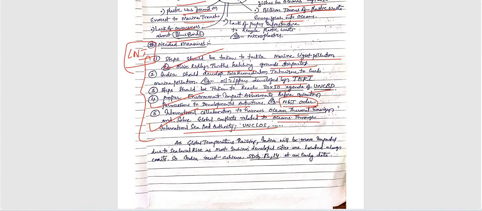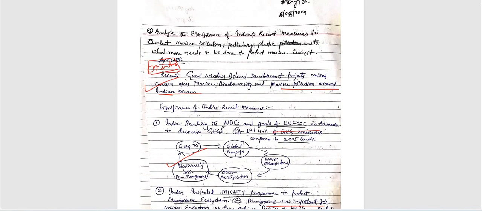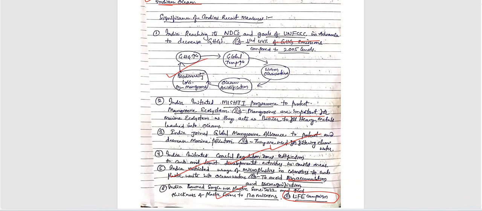As global temperature rises, India will be more impacted due to sea level rise, as most of India's developed cities are located along the coast. So India must achieve SDG 13 and 14 at an early date. Very good. Futuristic conclusion as given by Vidyasagar. Good alignment, good flow and continuity are included with each and every report or particular facts or examples here and there.